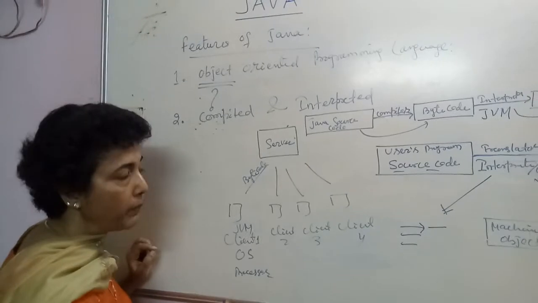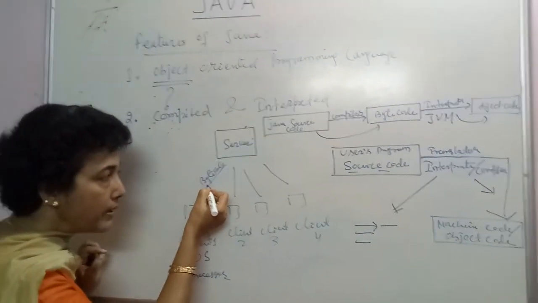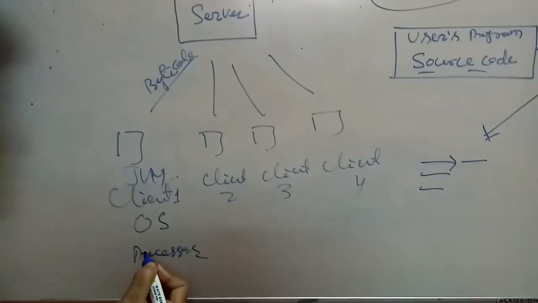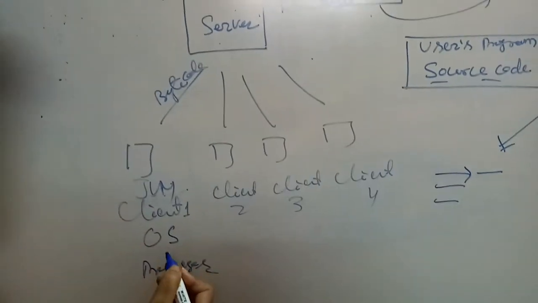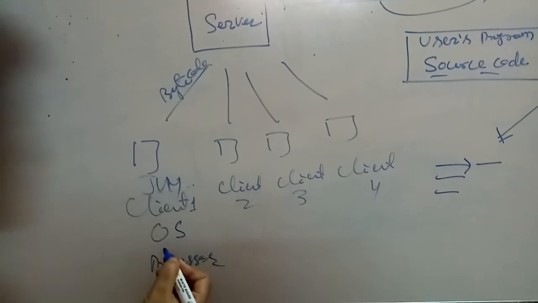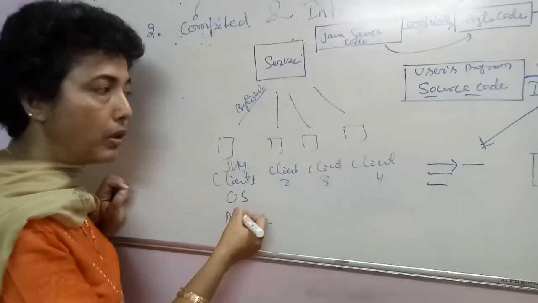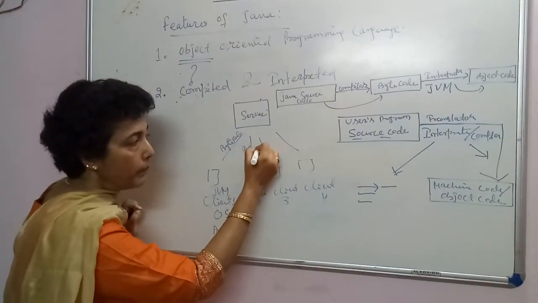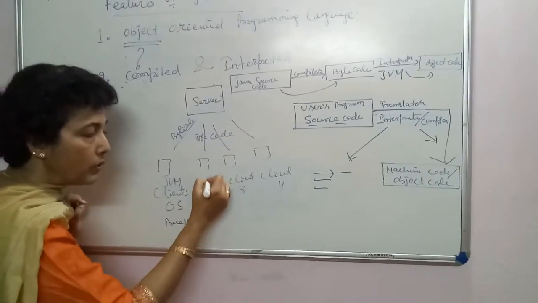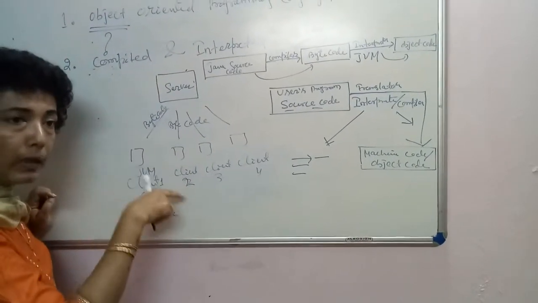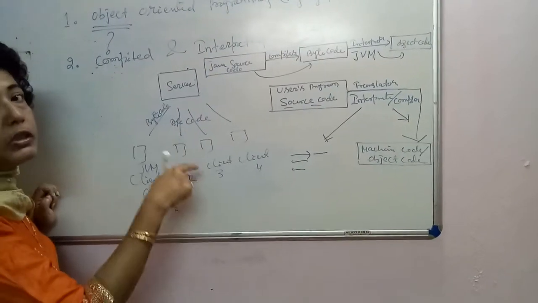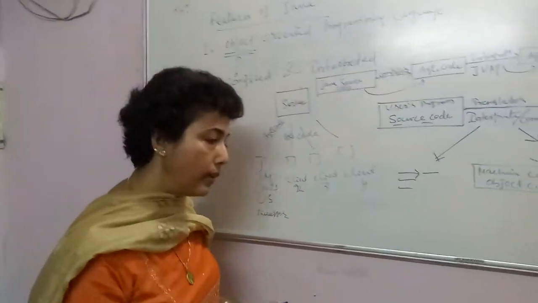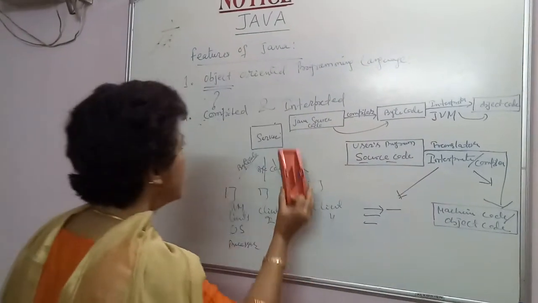So what this JVM will do is convert this bytecode into a suitable processor-dependent code, a code that is suitable for the processor to execute. Individual processors are there, but this JVM will convert this bytecode into each individual computer's processor-suitable form so that the operating system can execute it. That is why it is both compiled and interpreted.